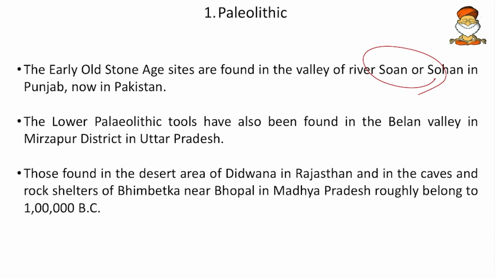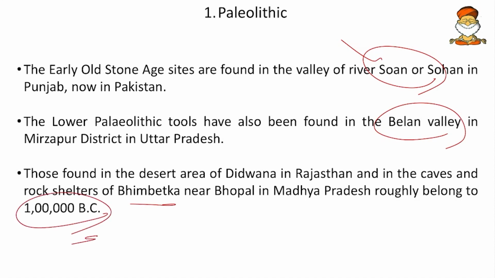Just make sure of the geographical perspective, that means where the Soan River is, where we have some early Paleolithic evidences, and then for the lower Paleolithic remember the Belan Valley, Didwana in Rajasthan, and the caves and rock shelters of Bhimbetka. Here also we have evidence as far back as 1 lakh BC. Remember Didwana; if you had done the geographical perspective of Didwana, it was present in the 2021 prelims. Apart from these three, we also have important places near the Narmada Valley, the Kashmir Valley, and the Tungabhadra Valley in Karnataka. Remember the Kashmir Valley in the north, Narmada in between, and Tungabhadra in the south.